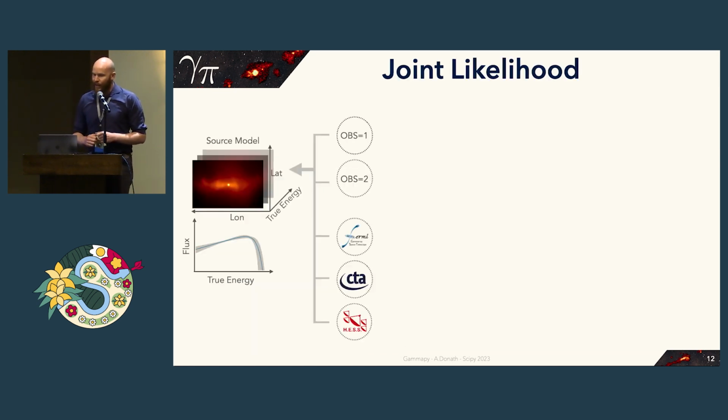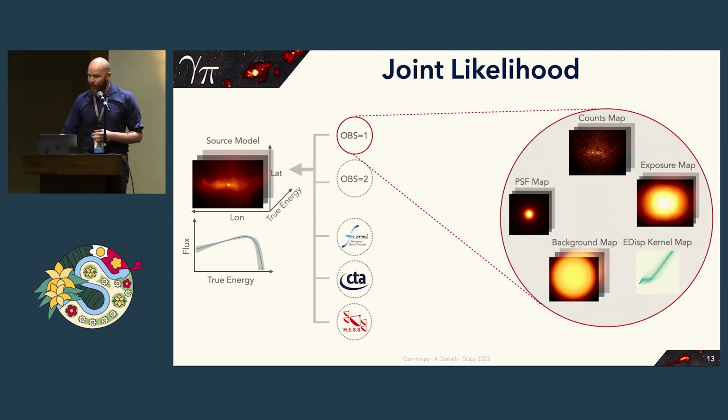The interesting thing here is that multiple measurements of multiple instruments, or even multiple measurements of the same observatory, but of the same object, can be combined into a joint likelihood. One of these likelihood terms includes the instrument response, but this could be, for example, for Fermi, CTA, or HESS telescopes.